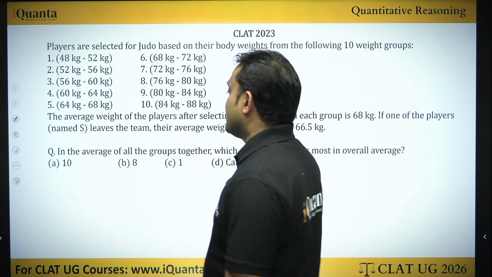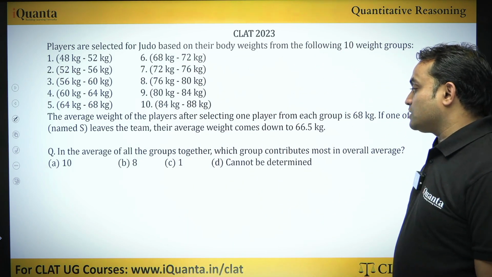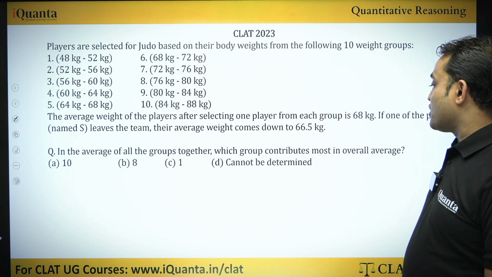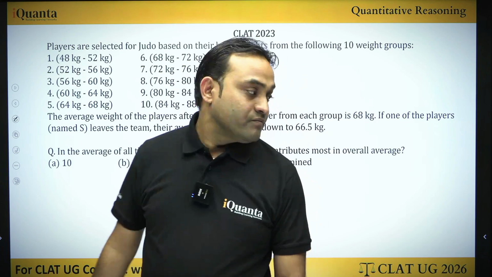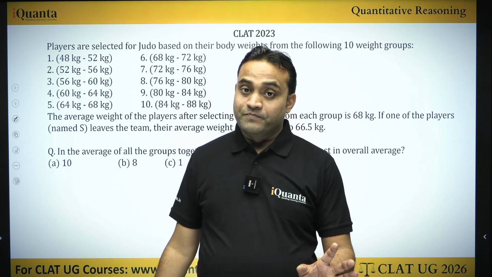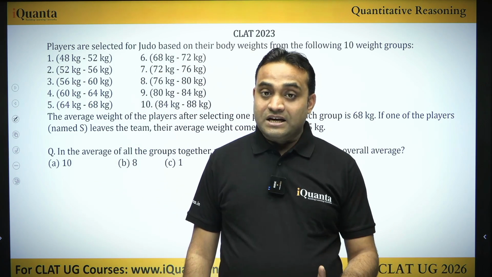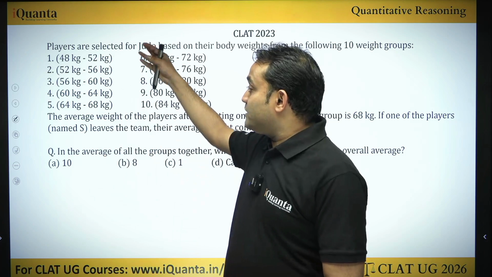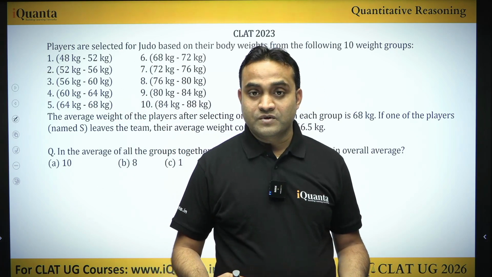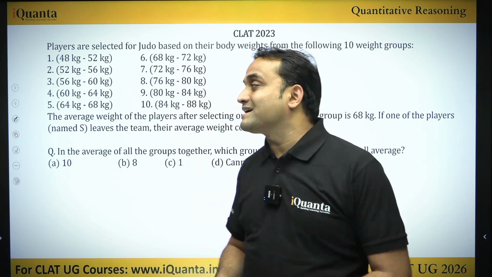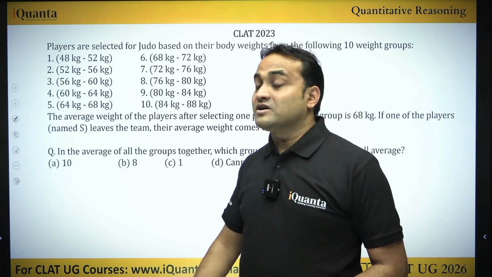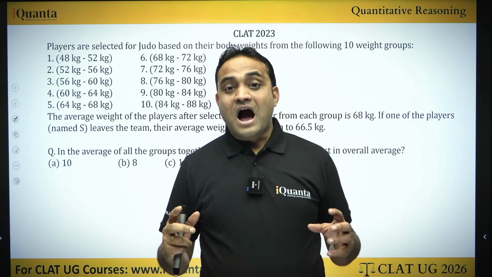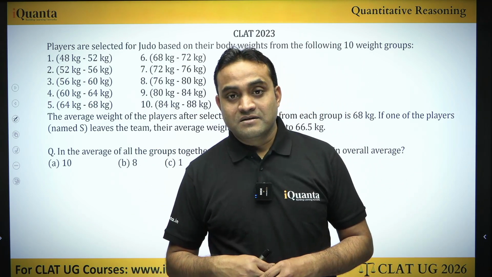Now, next, in the average of all the groups together, which group contributes more to the overall average? First of all, again, we need to know how many players are from which group, right? Usually, it looks like the answer should be group 10 because this group has the highest weight players, right? But think about this.